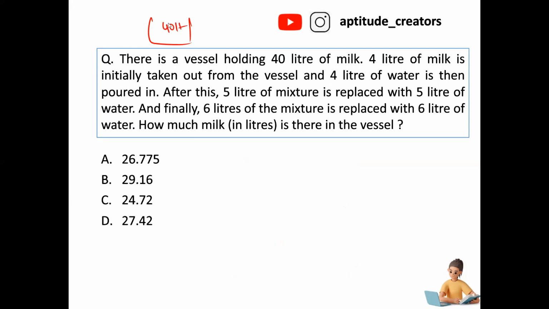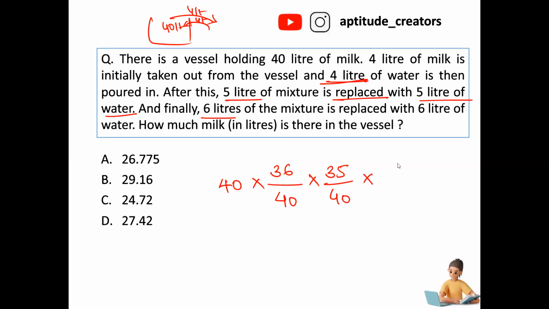Now, next, similarly, a vessel is holding 40 liters of milk. Initially 4 liters is taken out and 4 liters of water is added. Initially 40 liters of milk is there, 4 liters of milk is removed and 4 liters of water is replaced, in the first case. In the next case, 5 liters of mixture is replaced with 5 liters of water. 5 liters of milk is removed and replaced with water. And in the next case, 6 liters of mixture is replaced with 6 liters of water.